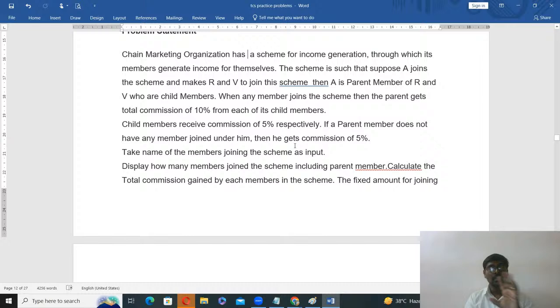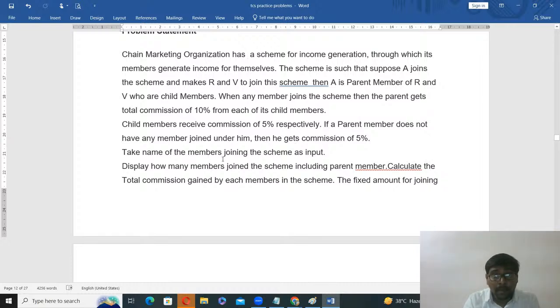Okay, clear. So they have given some conditions. Parent and children are there. Simply, if they are joined under a parent, the parent gets a commission of 10% and the child gets a commission of 5%. For example, if a member joined but not under this parent, in such a situation also the parent gets a commission of 5%.